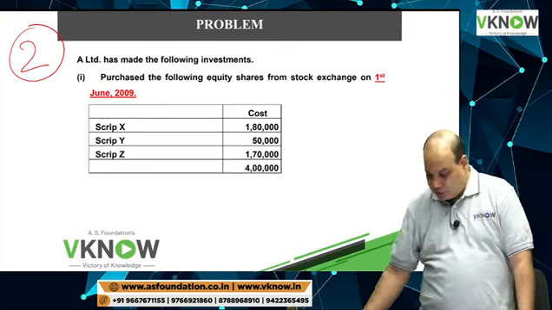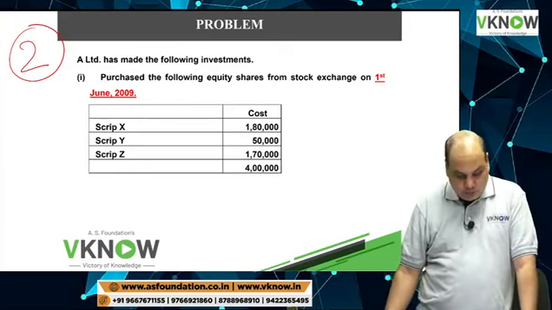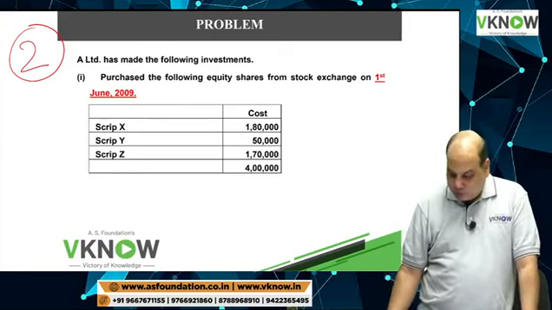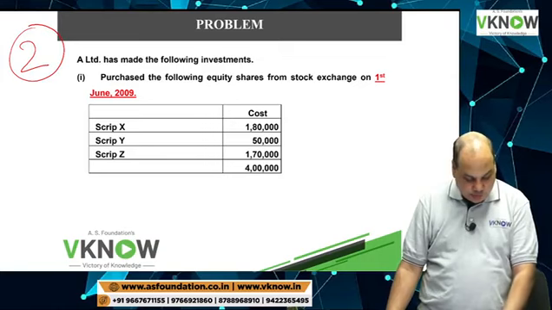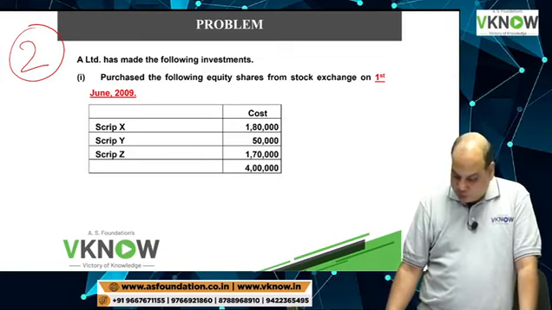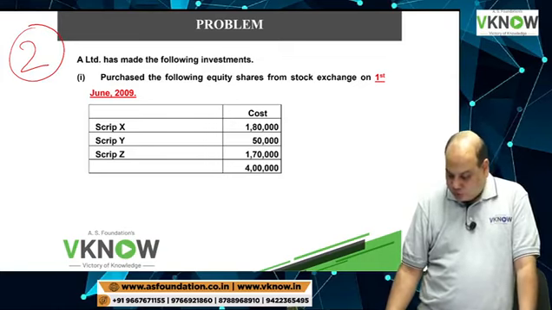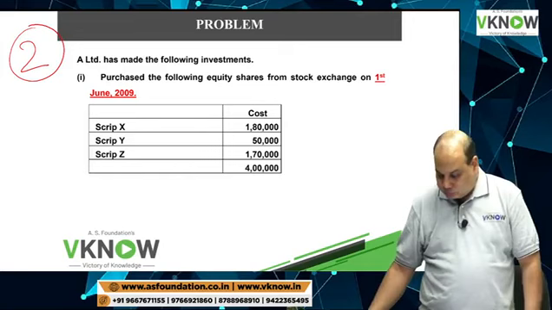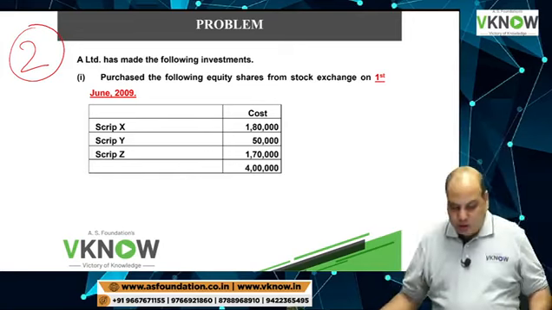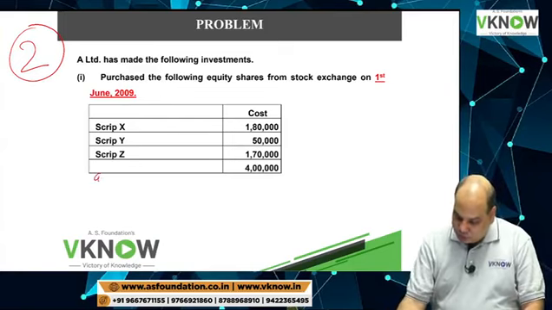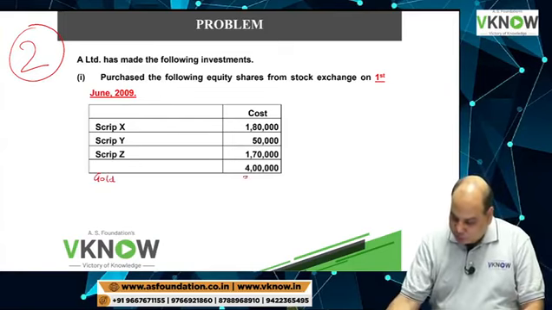It says A Limited has the following investment. Purchasing the following equity share from the stock exchange on 1st June 2009. Scrip X Y Z. Then purchase gold 3 lakh rupees.